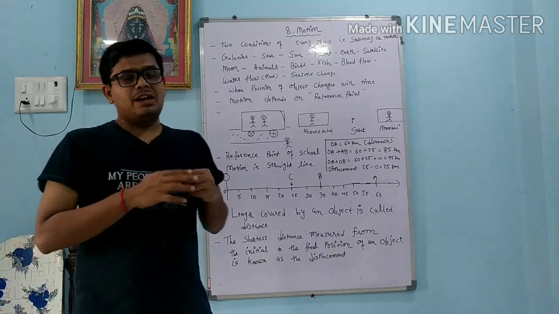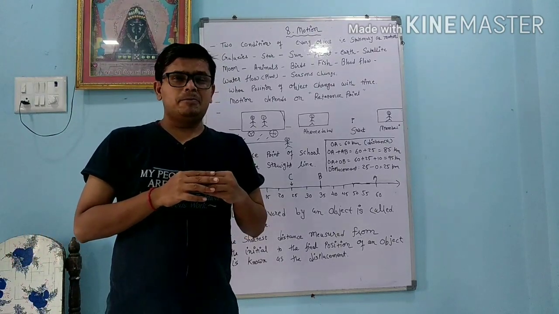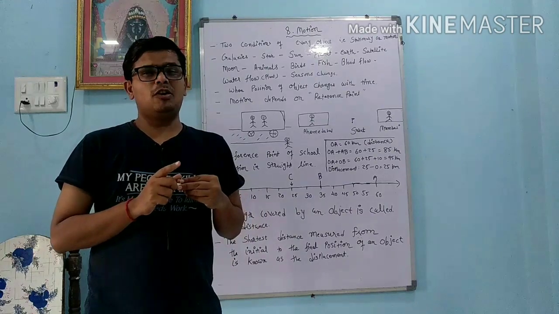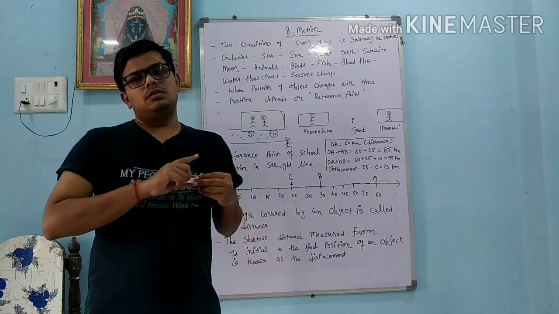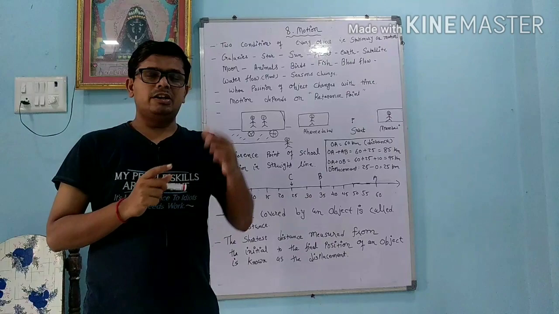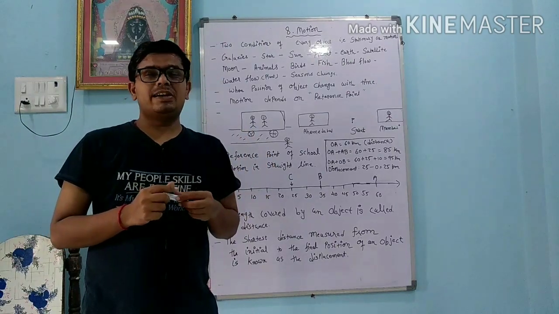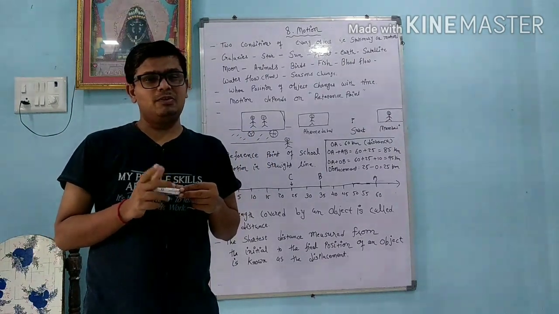Okay, the second quantity we are going to learn is displacement. Displacement depends upon the magnitude as well as direction. It depends upon the value as well as direction. So it is a vector quantity. We will learn about that.